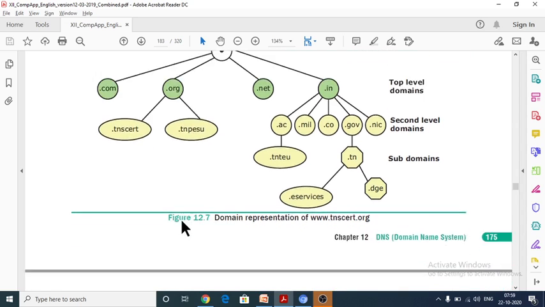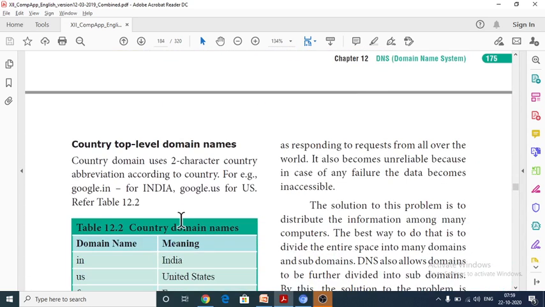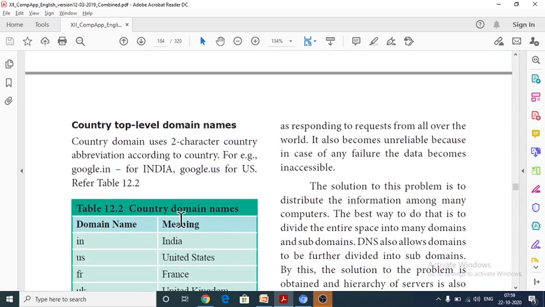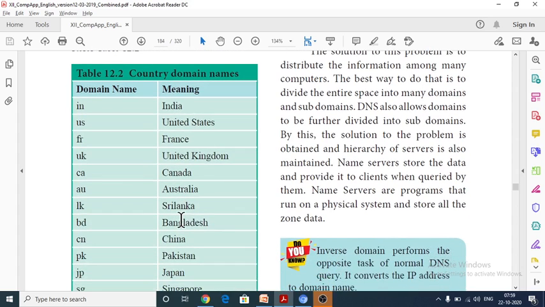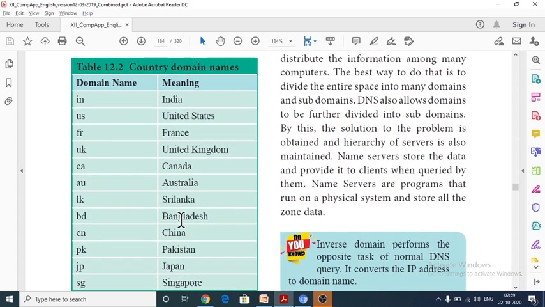And next one is country top level domain names. Each and every country can have domain names. If we are accessing any website that belongs to India, it ends with .in.